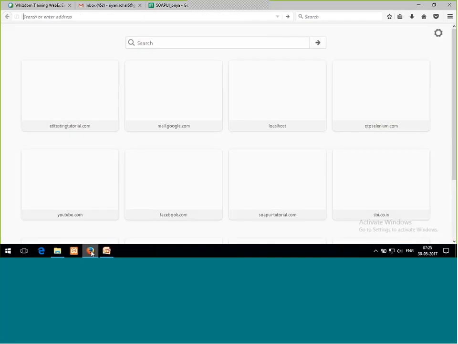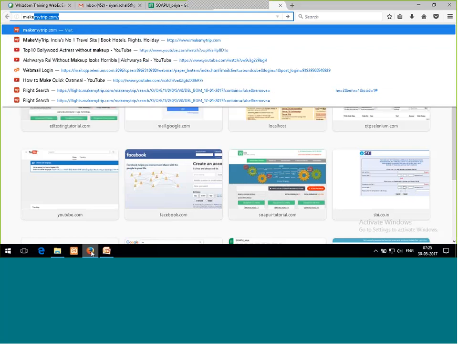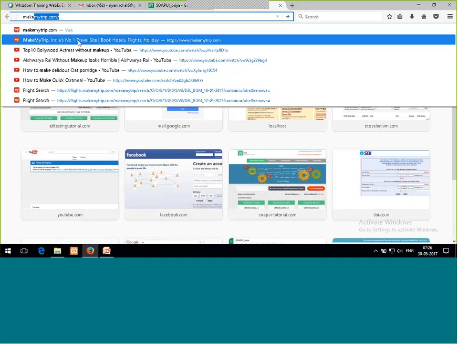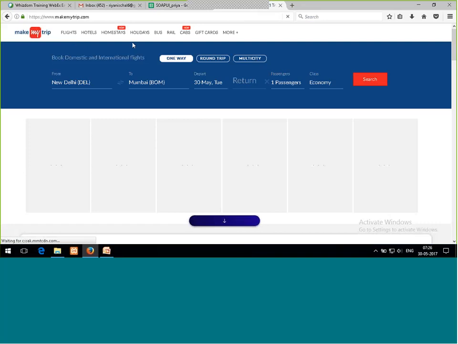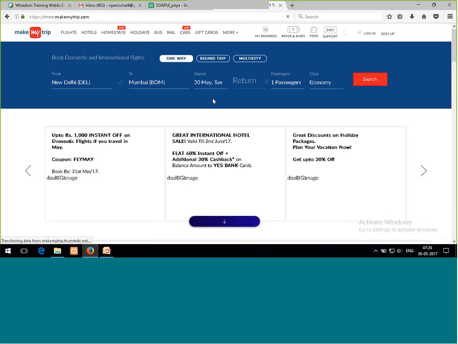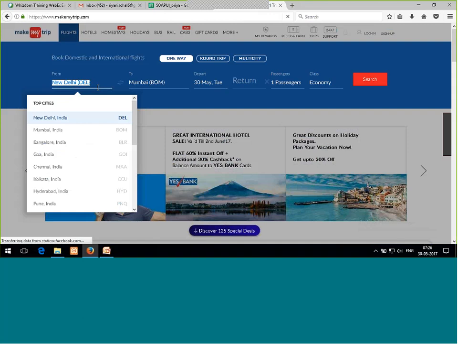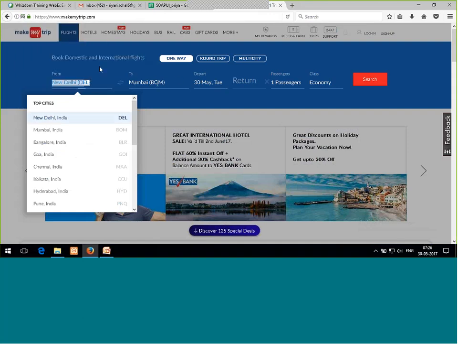Fine. So now the next thing: let's take the example of MakeMyTrip. You open MakeMyTrip.com. Some of the requirements are already there. You fill in all these text boxes according to your requirement: from Delhi to Mumbai, I want to travel on this date, or you can also change it, and then I'll say search.